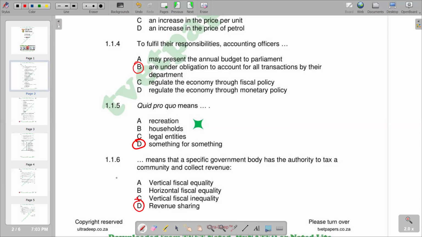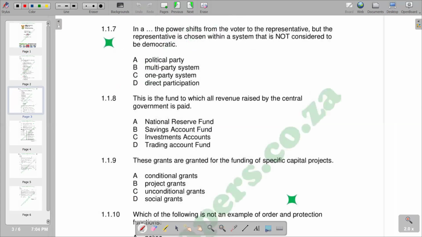So basically, on revenue sharing, we can also try to make an explanation of revenue sharing. This is basically revenue sharing of the government. It refers to the allocation of tax revenue collected at national level, and that collection will be shared among different levels of government, whereby we have national, provincial, and local, to ensure equitable distribution and funding for essential services. So that is revenue sharing, which becomes the correct response that we have on 1.1.1.7.